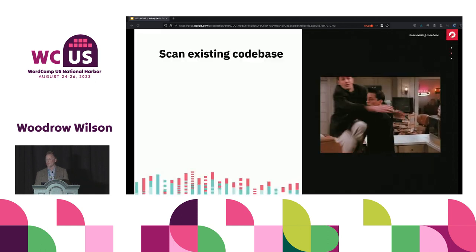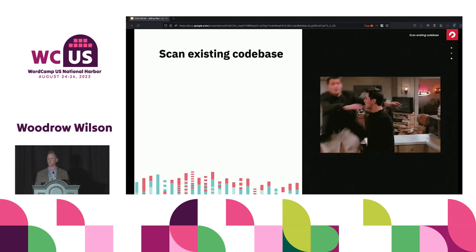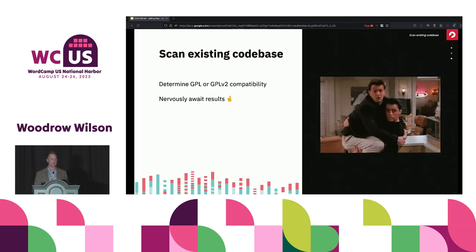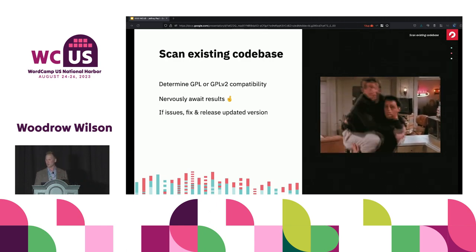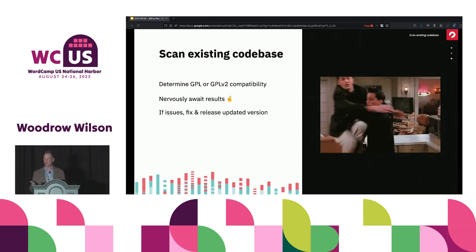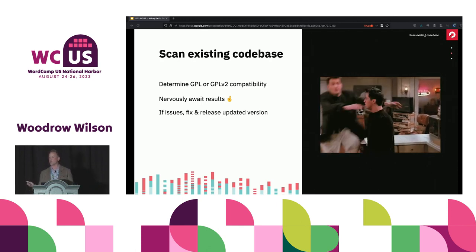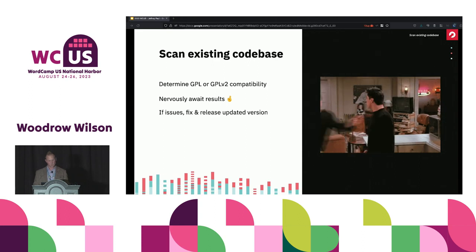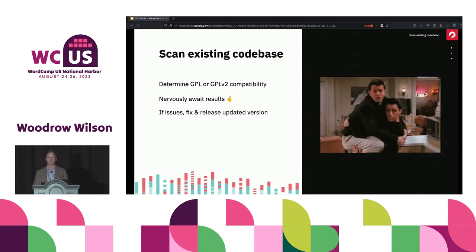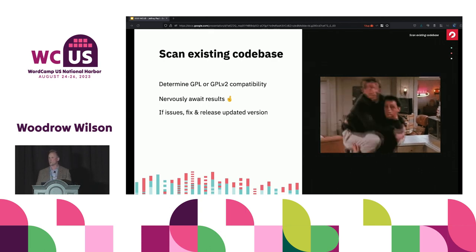So that first run against your code base, a little nerve-wracking, right? Like, do you know for certain that everything you have is compatible? So you've declared you're GPL or GPL v2 compatible. Sit back and wait for that GitHub action to run. If you run into issues and it says this dependency is not compatible with what you say it should be, simply fix that. Potentially remove that dependency, swap it out for something else, and then release an updated version. That's probably the best you can do in this case.